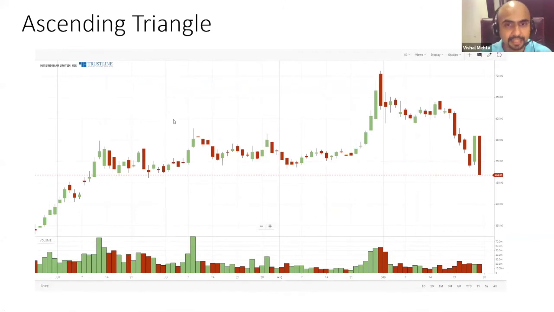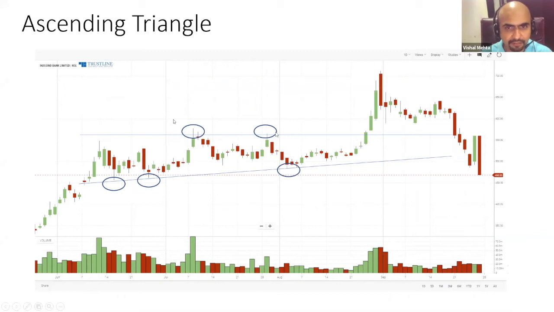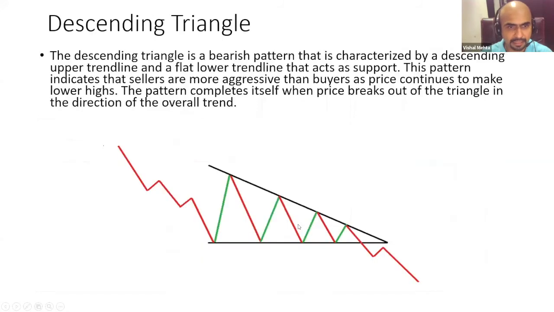Again, an ascending triangle. Resistance, resistance. It's a flat line. Bears are trying to hold on to their fort, sell here, sell here, sell here. But what is happening to the bulls? They are coming and buying at higher and higher levels. There was an uptrend, a breather, then a breakout with higher than normal volume. That gives you your breakout levels.